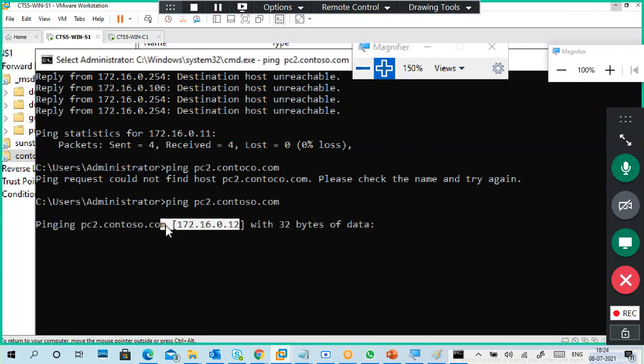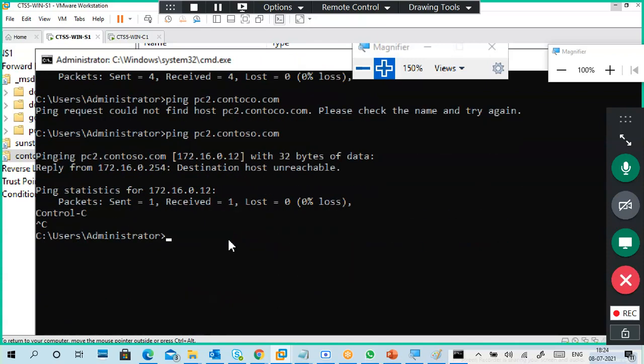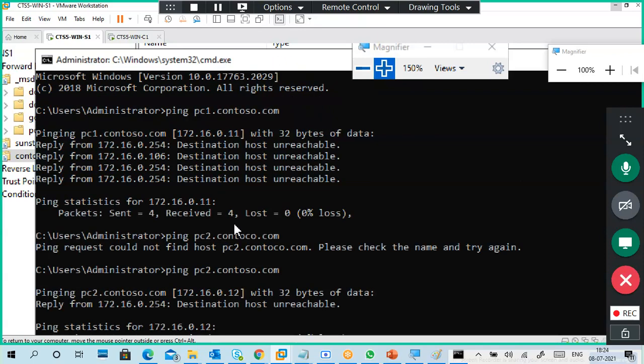See, I got an IP address. So my DNS is giving the IP address. Now you won't get output anyway. Control C. Next, ping PC3 contoso.com. You will get an error.